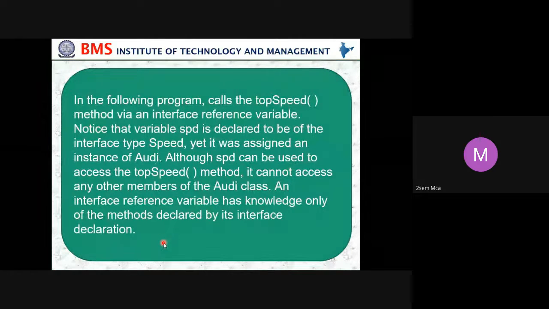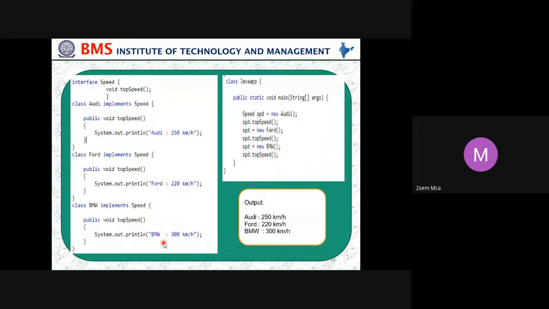The following program calls the topSpeed method through an interface reference variable. Notice that the variable speed is declared to be of interface type Speed, yet it was assigned an instance of Audi. So although speed can be used to access the topSpeed method, it cannot access any other members of the Audi class. An interface reference variable has knowledge only of the methods declared by its interface declaration. Okay, that's the explanation of this program.